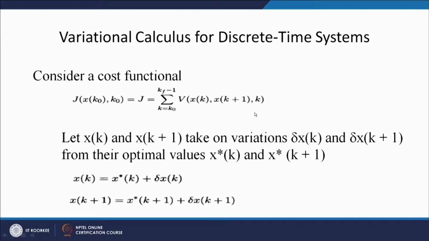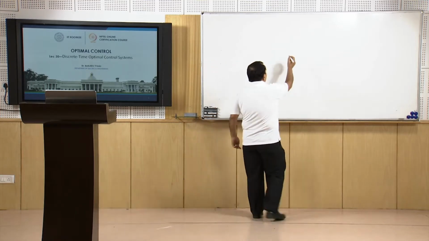So, in normal representation we are dropping out the t and simply representing the function as v of xk, x of k plus 1 and k.